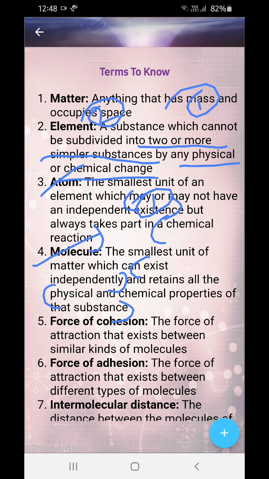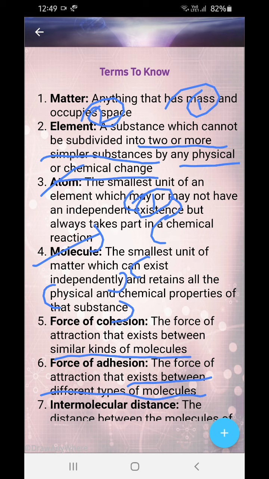Now, forces of cohesion and adhesion. Today we will learn about these two forces. What is the force of cohesion? The force of attraction that exists between similar kinds of molecules, for example the molecules of iron and the molecules of another piece of iron. And the force of adhesion is the force of attraction that exists between different types of molecules.